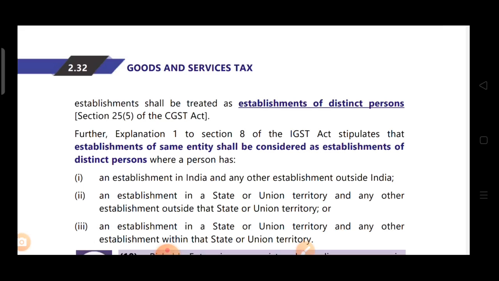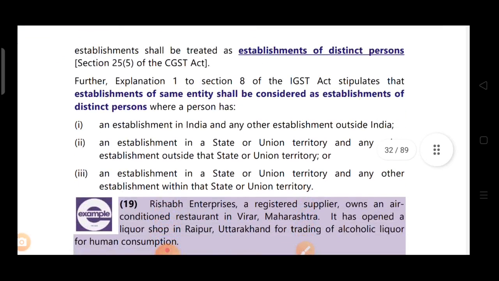Okay. Then if one establishment is in a state or union territory and another establishment is outside that state, it will also be considered an establishment of a distinct person. If both are within that state only, then it will not be treated as an establishment of a distinct person.